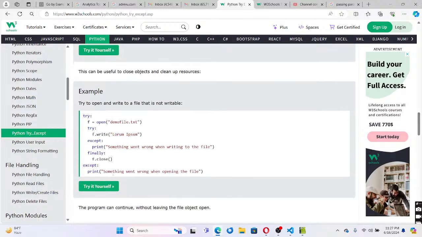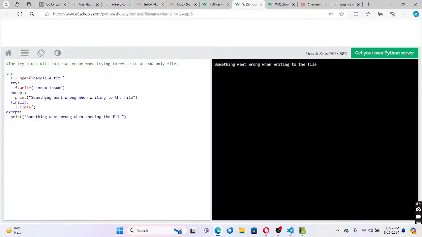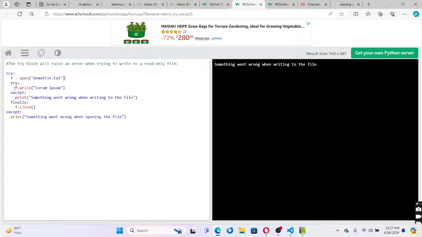So now let us do another one. Now we are trying to open a file, right? That is fine, there is no problem, but you are trying to open a junk file name. So you have not opened that file, but you are trying to write something, so it will throw an error. It will raise something went wrong with the file.